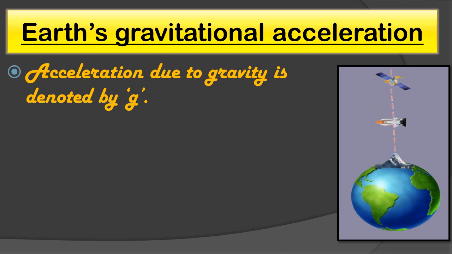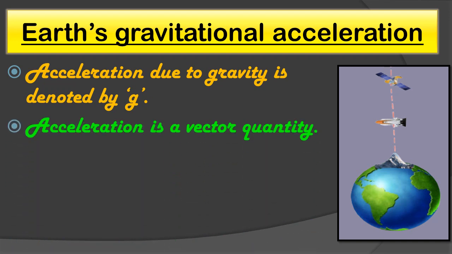Okay, so acceleration due to gravity is denoted by the letter small g. Okay, small g, not capital G. So in this lesson only we have seen that capital G is the symbol of what? Universal gravitational constant. But here this is the Earth's gravitational acceleration, it will be denoted by small g. Alright, and acceleration is a vector quantity. That means it has direction as well as magnitude.